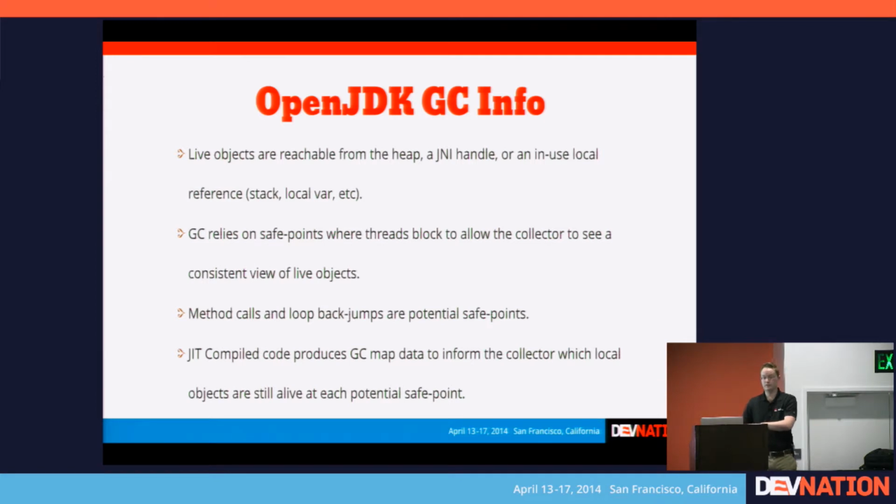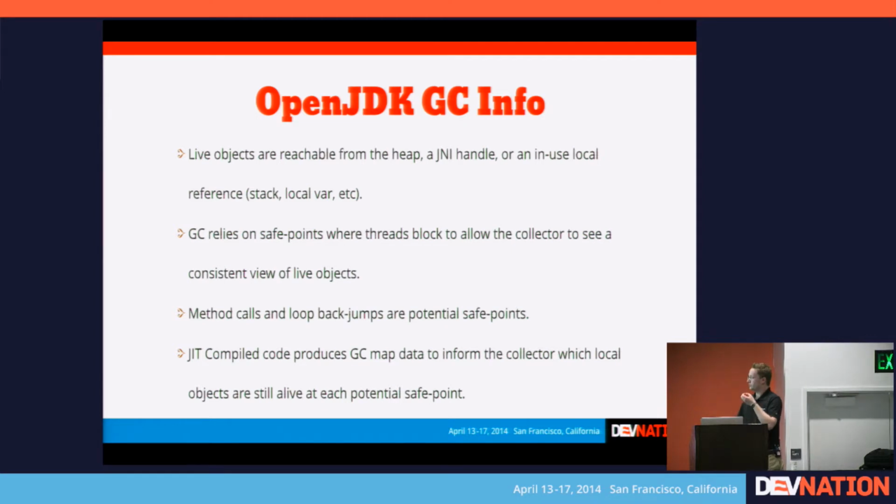Now they do some advanced algorithms around that where they can do things at the same time as your application threads are running, so they can mark and clear up most things, and then right at the end they can verify the assumptions are correct and then alter them and then finally clear. But eventually at some point you have some safe point pause. And these safe points can basically be any method call that your method makes. So anytime you make a method call, unless that call gets inlined, it's a candidate for being a safe point. And it can be other conditions, like if you have a big complicated loop, when there's a back jump from the loop, that could be a potential safe point.